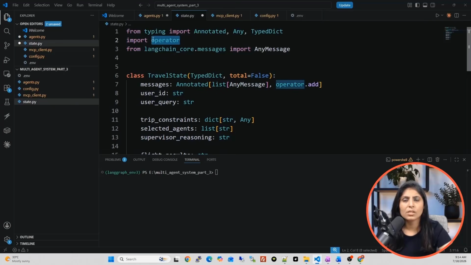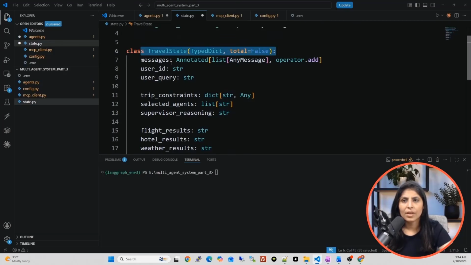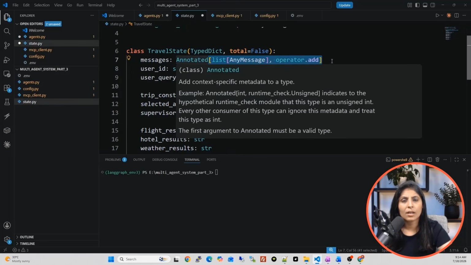And then we are using this operator module over here. I'll tell you in a minute why we are using it. Then we are using AnyMessage from langchain_core.messages. AnyMessage also I'll explain in a minute. So we have this class. In the first line, see, messages is a key, and in this key we want to store data like this.